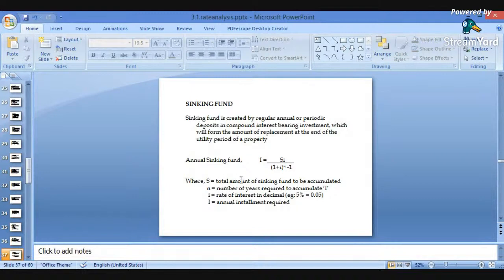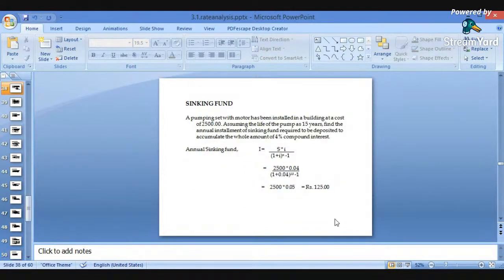Here S stands for the total amount of sinking fund to be accumulated, whereas i stands for the rate of interest. For example, 5% is 5 divided by 100, that comes to 0.05. It is just an example. In 1 plus i raised to n, n stands for the number of years required to accumulate. So n is nothing but the number of years.